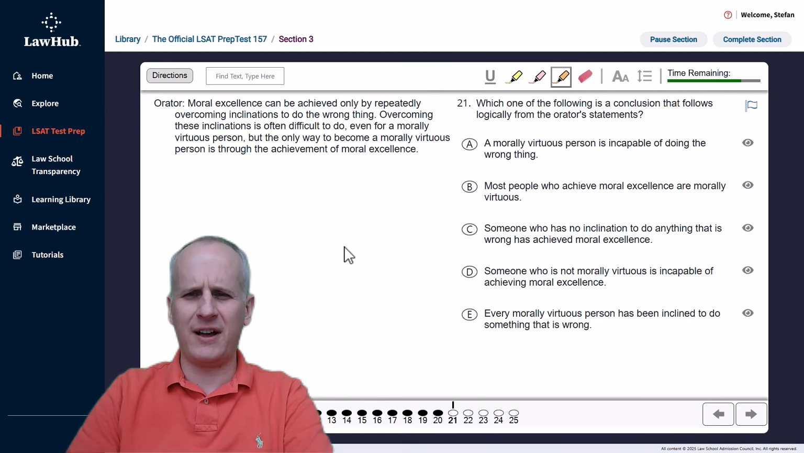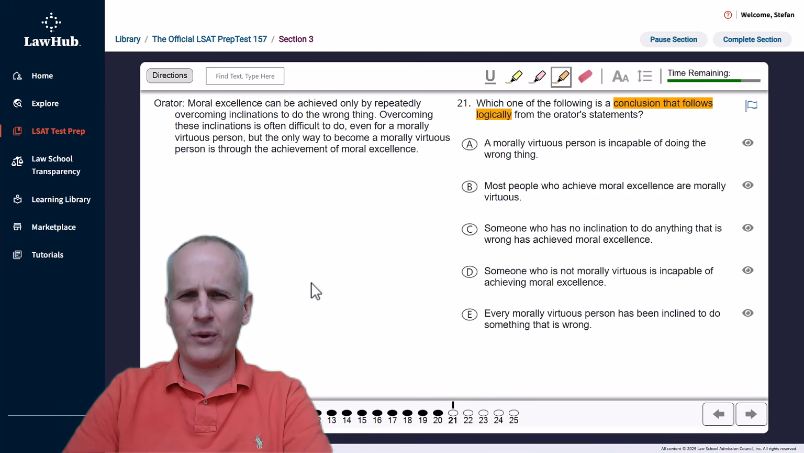Which one of the following is a conclusion that follows logically from the orator's statements? So this tells us we are looking at an inference task. We are simply looking for which of the answer choices is reasonably valid based solely on the information provided by the orator, and we'll just highlight the conclusion that follows logically, because that is the task.